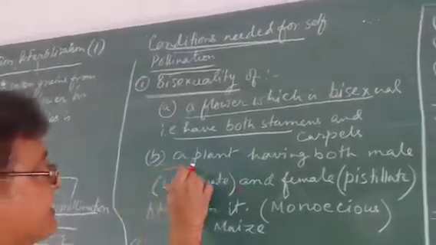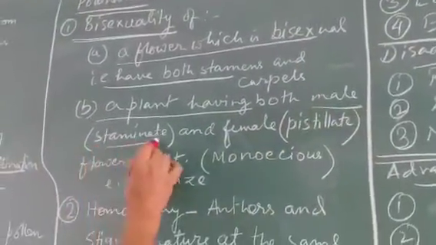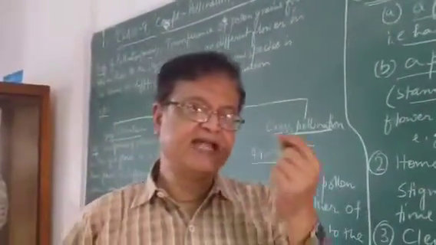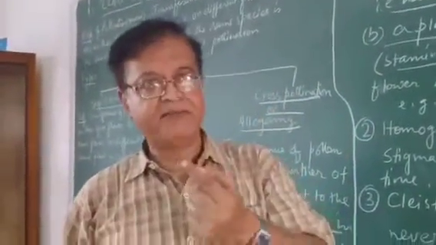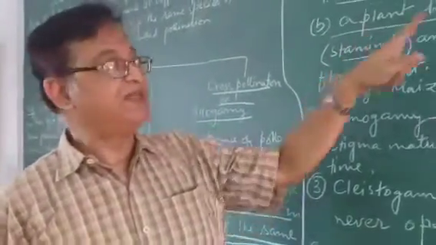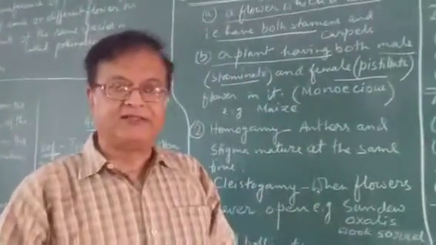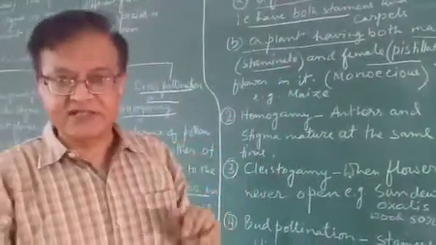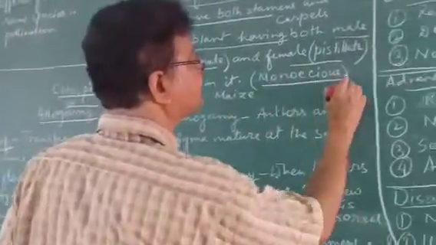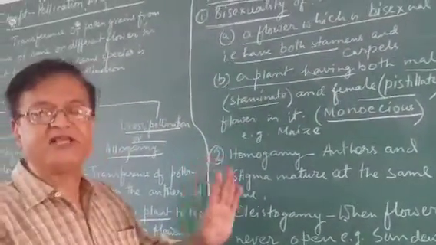But the second condition is a plant having both male and female flowers. I mean, if you pick up one flower, it is either male or female. It is an incomplete flower, a staminate flower or a pistillate flower. But interestingly, one particular plant has both kinds of flowers. These kinds of plants are called monoecious plants. In a monoecious plant, self-pollination is possible.